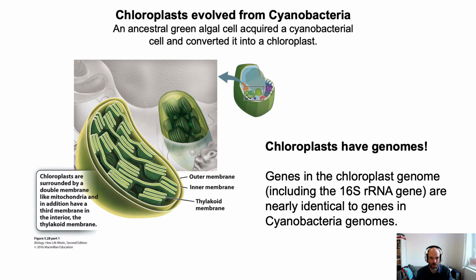So chloroplasts are also organelles of eukaryotes. The major difference to the mitochondria is that the chloroplasts are not found in all of the eukaryotes. The chloroplasts are only found in some, specifically those that do photosynthesis. Chloroplasts are the organelles in eukaryotes that enable photosynthesis to occur. And if you sequence the genes, specifically the 16S ribosomal RNA gene, which is the gene that we keep mentioning when we talk about the tree of life, you find out that their genes in the chloroplasts are nearly identical to cyanobacteria. So once again, the cyanobacteria are playing an important role in the story that we're telling about the history of life on Earth.